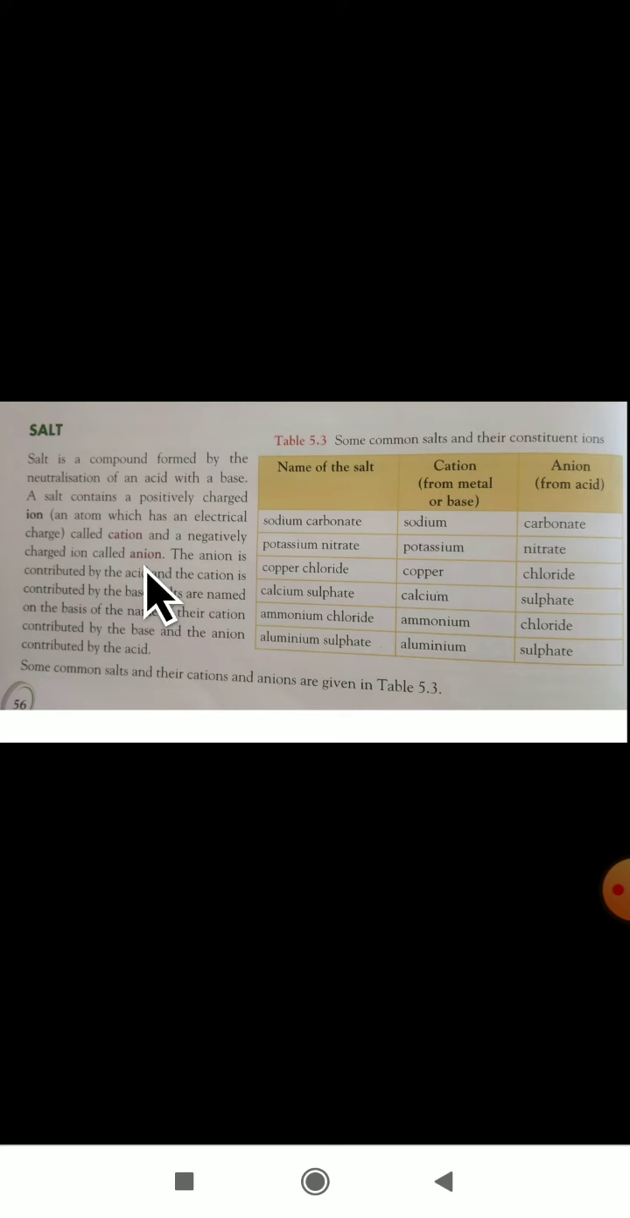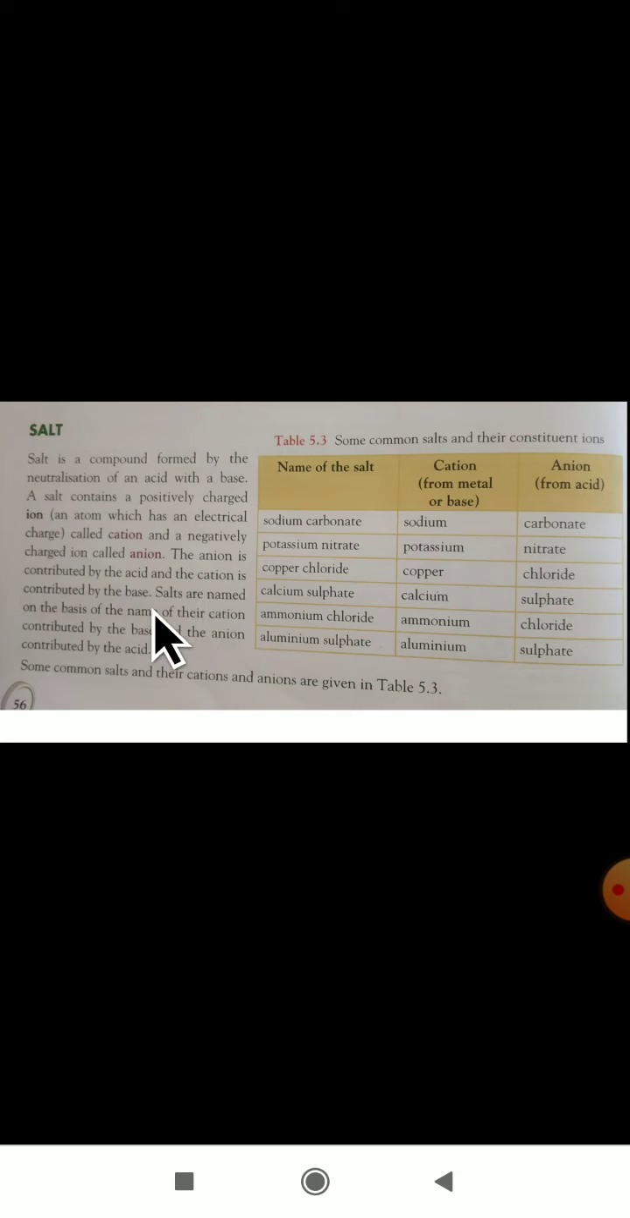Cations are the positively charged ions, and negatively charged ions are called anions. These two are important terms, so try to remember them and don't get confused. What is a cation and what is an anion? The anion is contributed by the acid and the cation is contributed by the base.